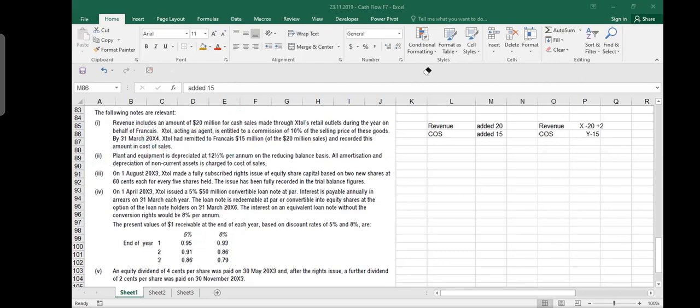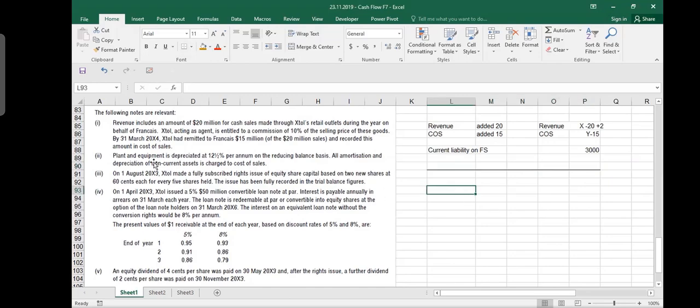So this will be the current liability, right? Yeah, of course it's a current liability. So in this adjustment number 1, you will create a current liability on the FS for 3 million. So 3 million liability I create. This was your adjustment number 1. It is done. Then you go to adjustment number 2.